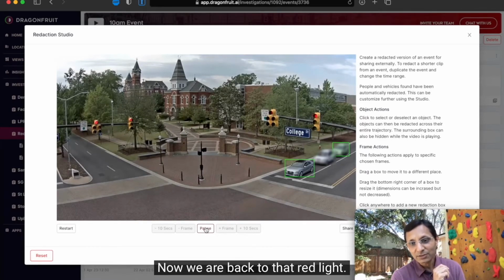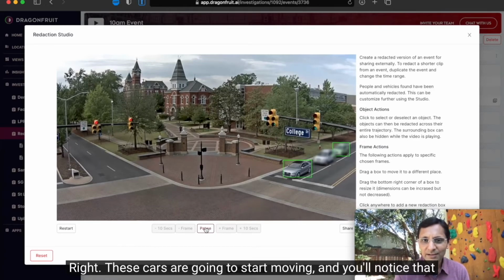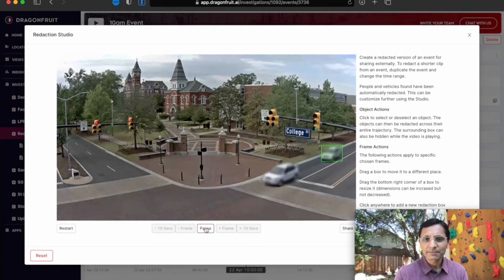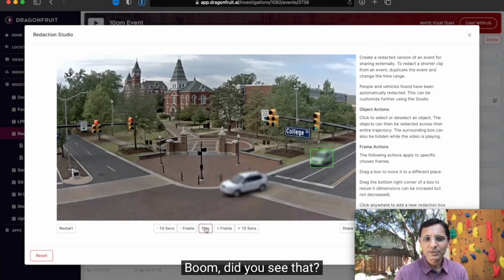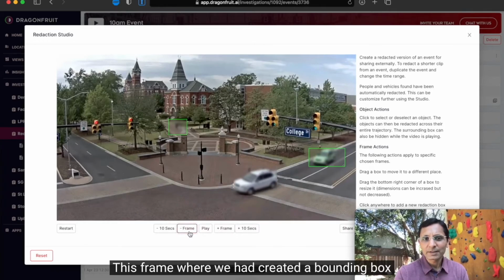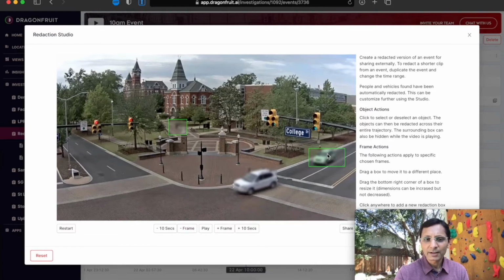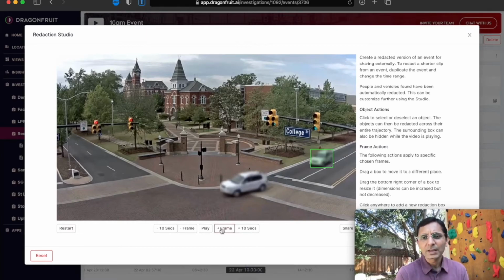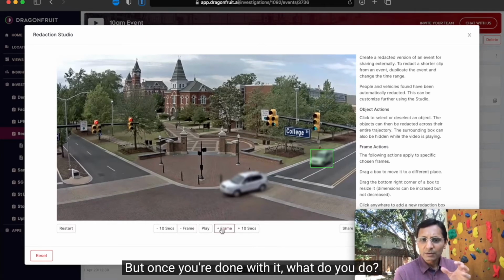Now, we're back to that red light, right? So these cars are going to start moving. And you'll notice that the manual frames that we have added are going to show up just in a second. Boom. Did you see that? This frame where we had created a bounding box here, one over here, and you can play around with that. And here, where I updated it in the next frame as well. Super simple.